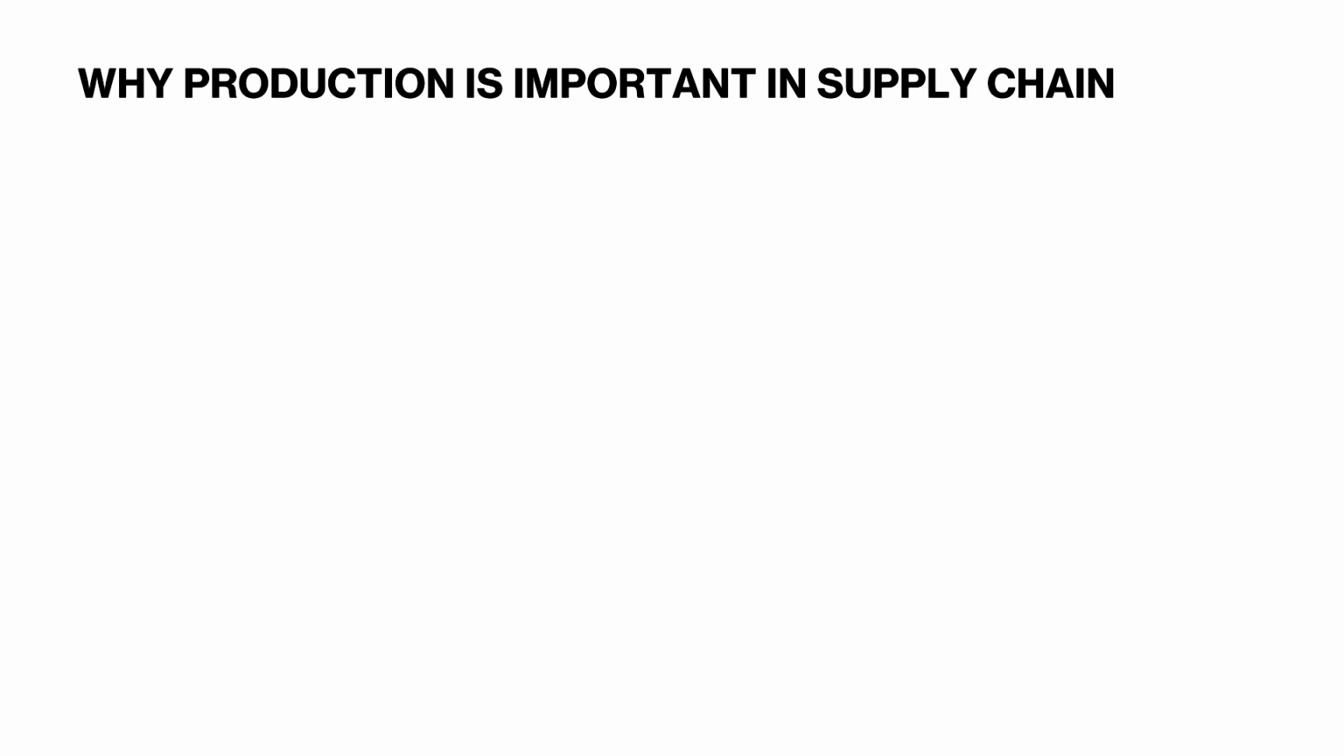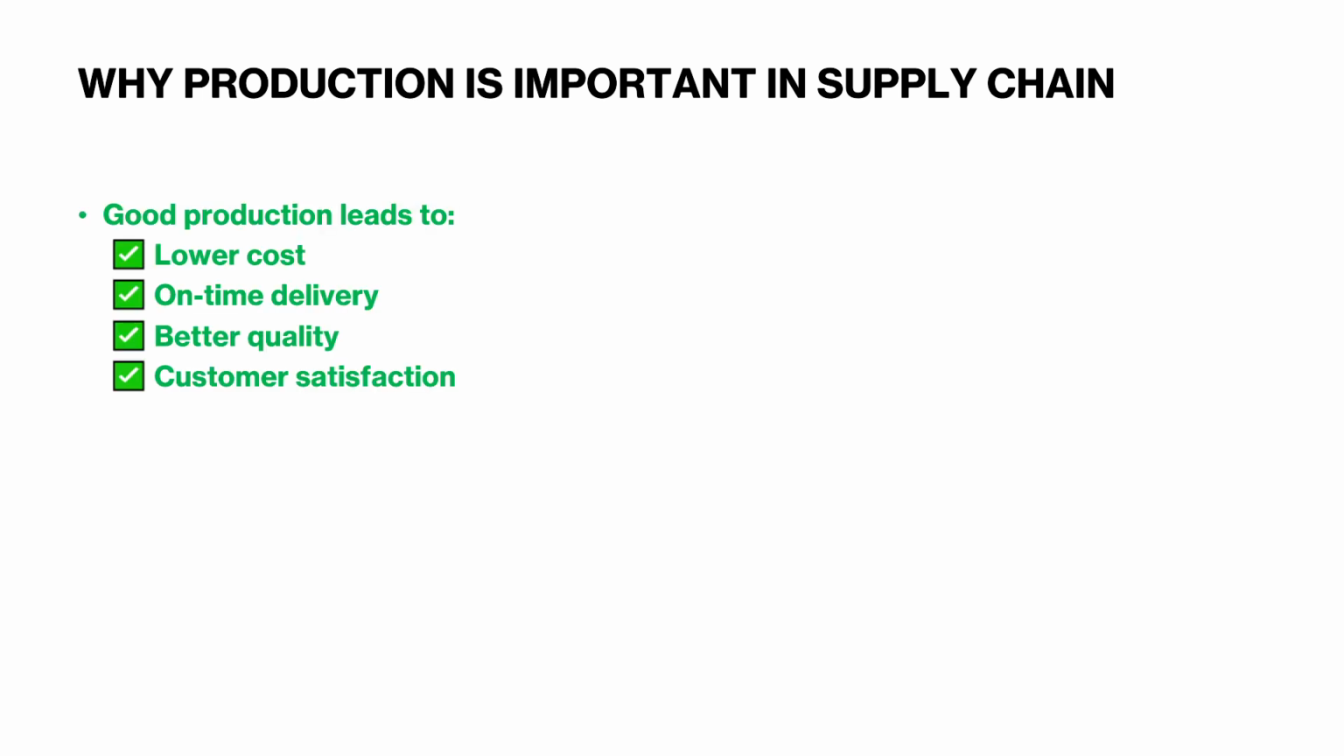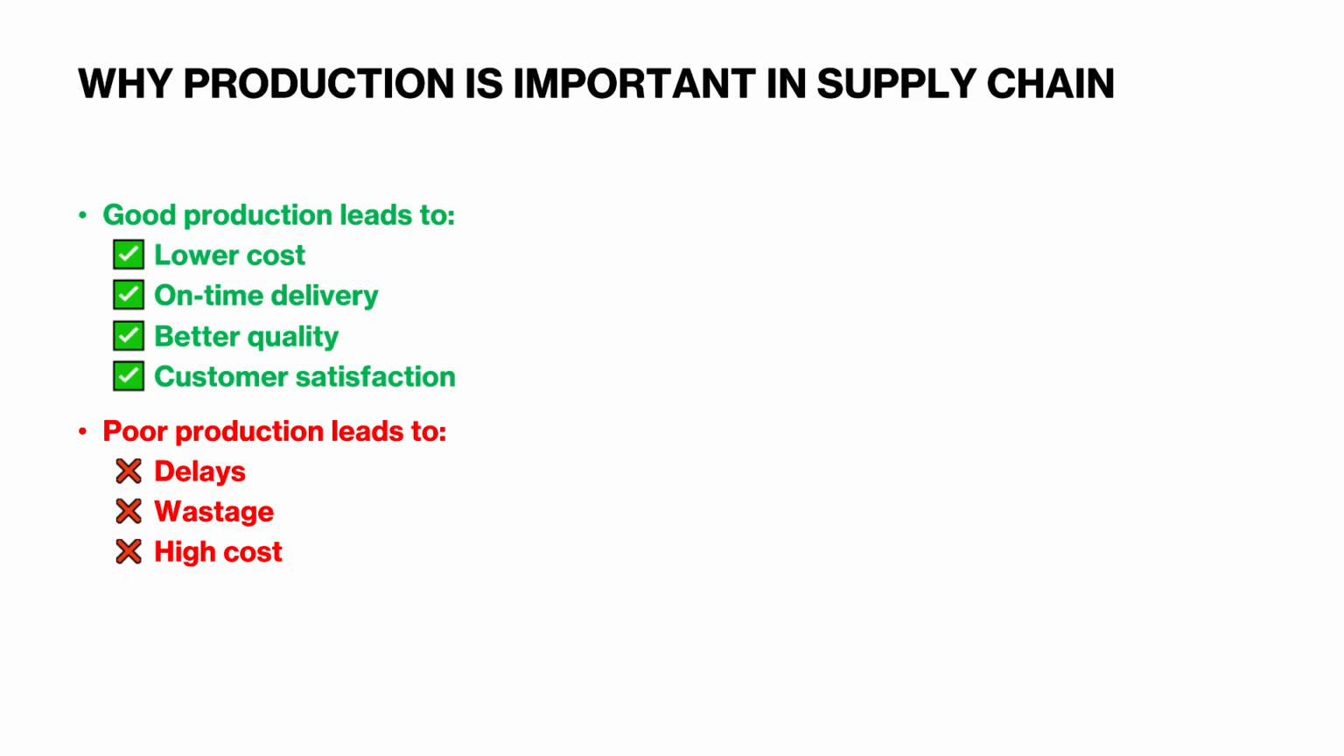Now, why production is important in supply chain? So we all know this. Good production leads to lower cost, on-time delivery, better quality, and customer satisfaction. And poor production leads to delays, wastage, and high cost. So that's why production is very important.